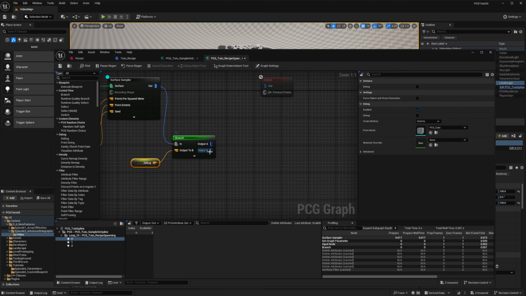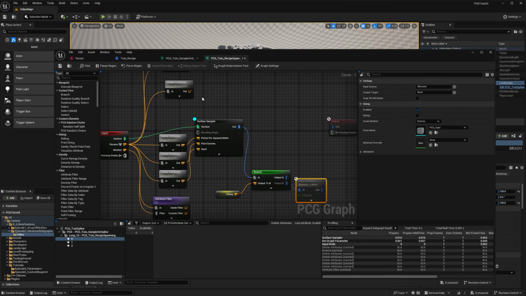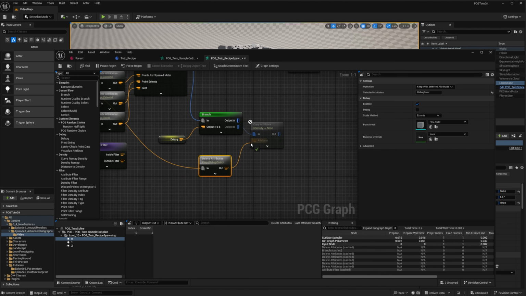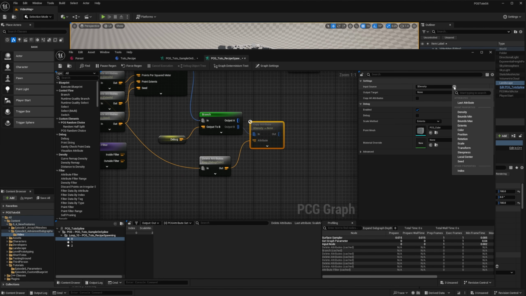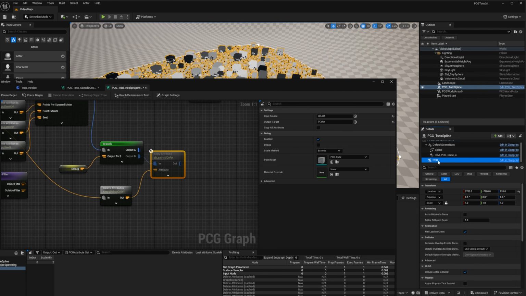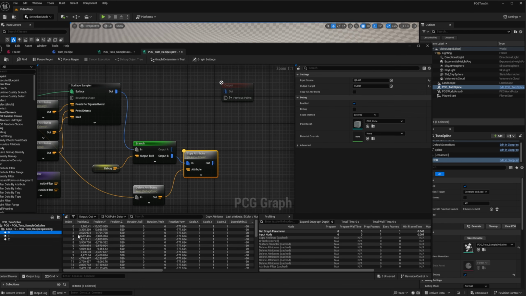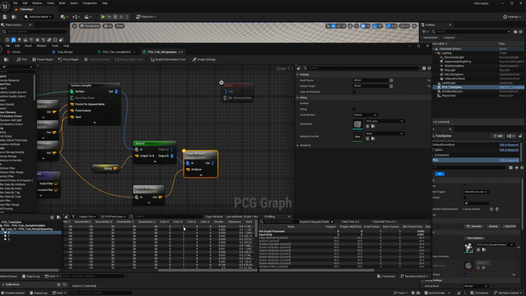So for our debug branch, we're going to add a copy attribute. It looks like it is disabled. That's because the branch is cut for now. And we're going to copy the debug color into our color. So our input source will be the last attribute, and our output target will be the color. So if I go there on my actor and I say OK for debug, and I select my elements, you can see that now my points have the color set.